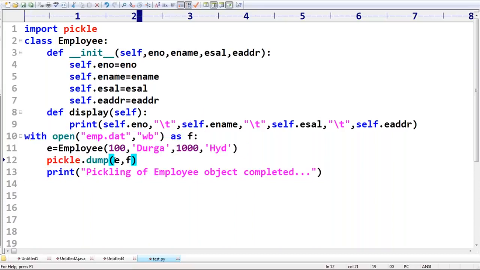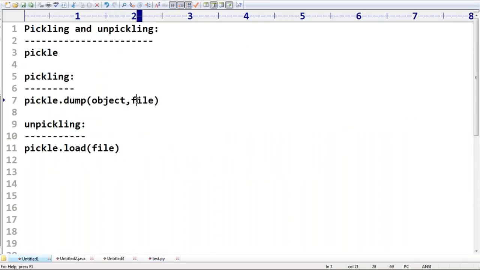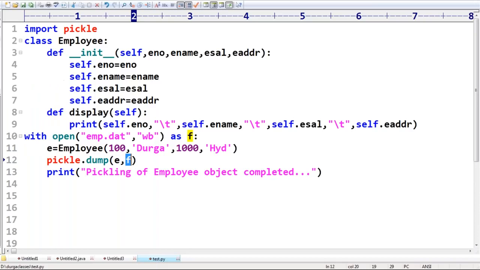Sir, e means what? The employee object. F means what? The file. F is already pointing to emp.data, this is the file name. That's why I can use F, no problem at all. Onkar, have you remembered? Object, comma, file. You want to say which object to which file. Like this we have to use. Up to this is it clear?